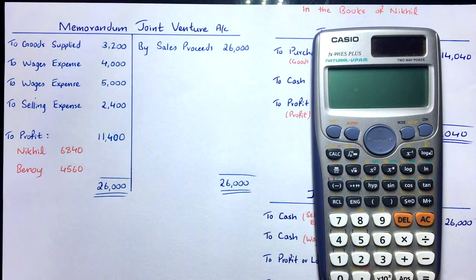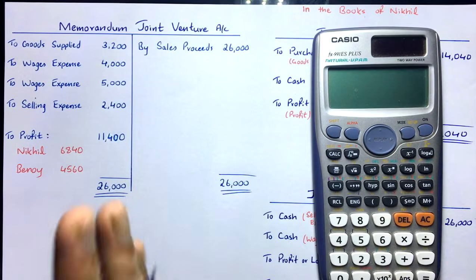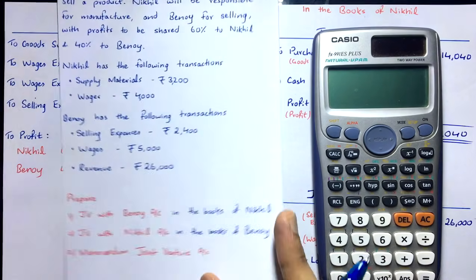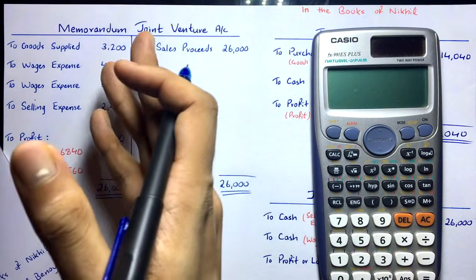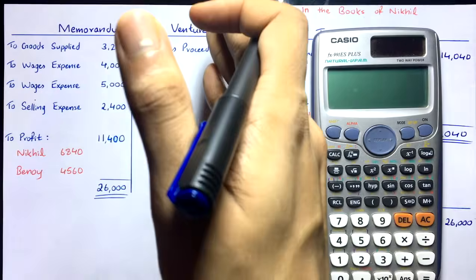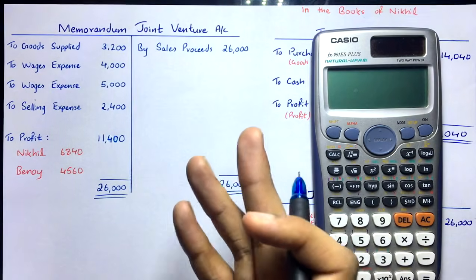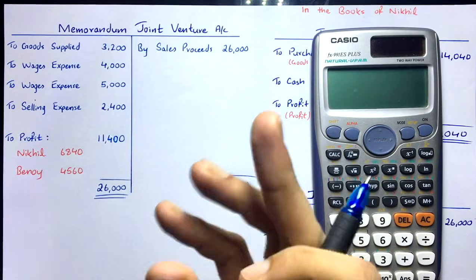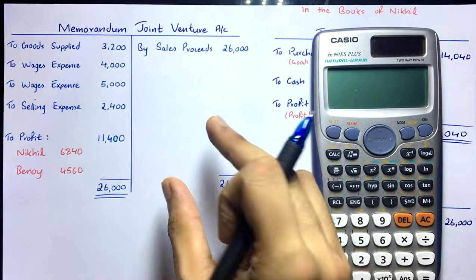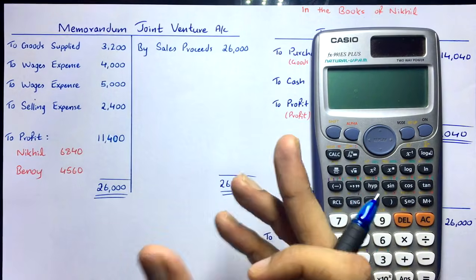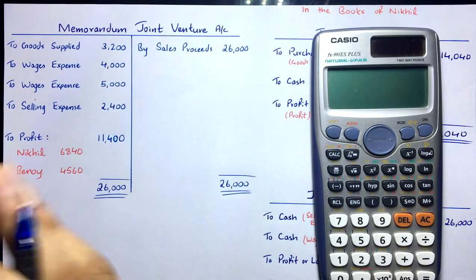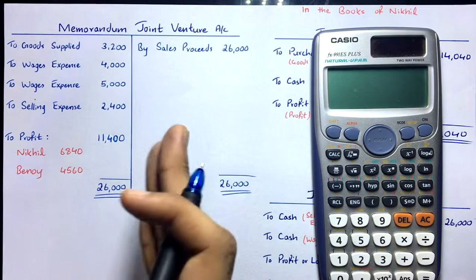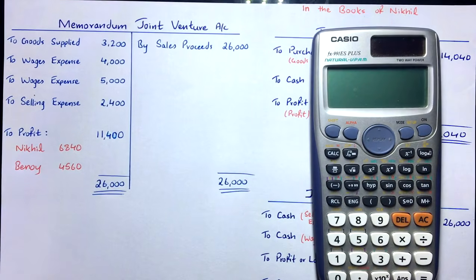So now, how do we prepare this memorandum joint venture account? It's very simple. Just take all the transactions of all the co-venturers, take all the expenses over here and all the income over here, and if the balancing figure comes on the debit side, it's profit. If it comes on the credit side, it's loss. That's how you prepare the memorandum joint venture account. Expenses, incomes, if balance comes over here, profit. If balance comes over here, loss. Simple. That's how you do it.